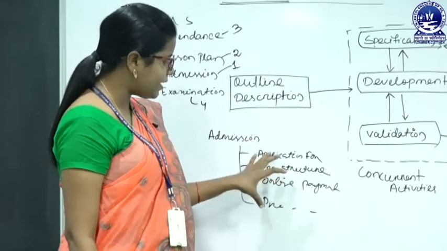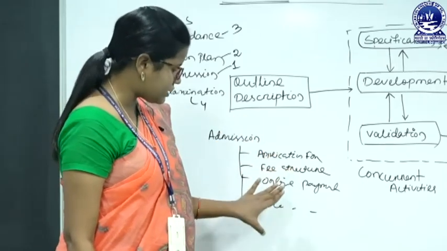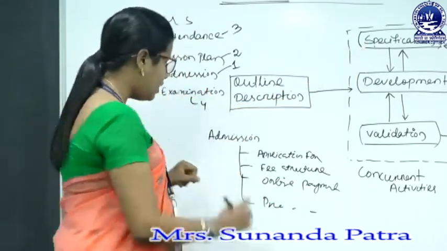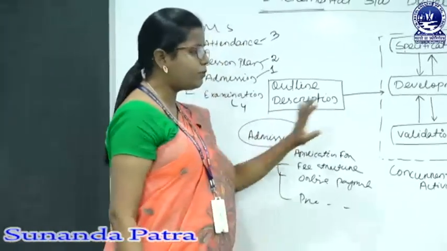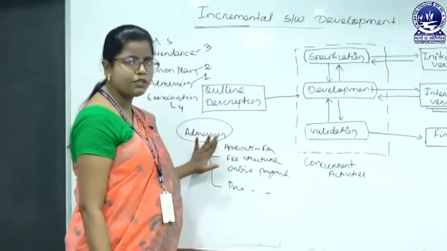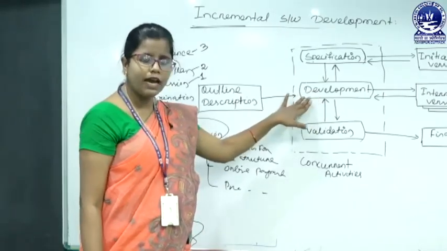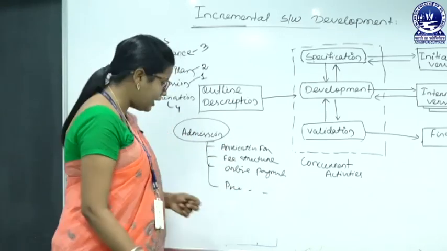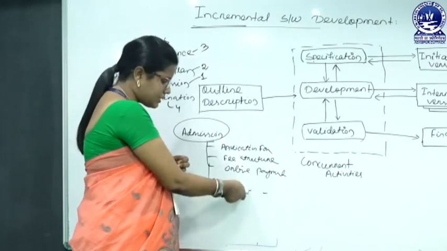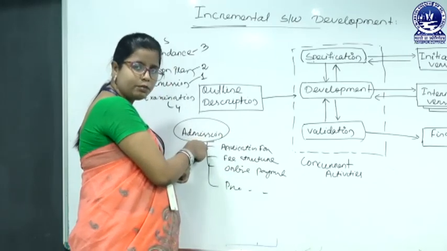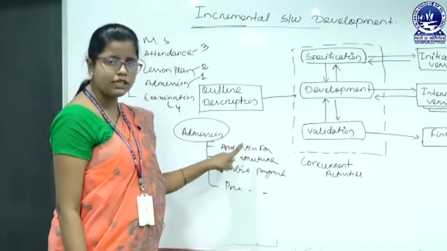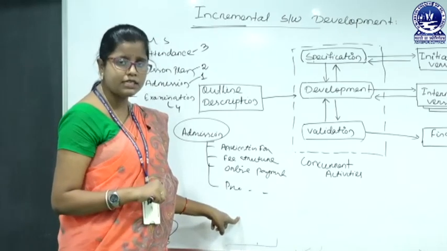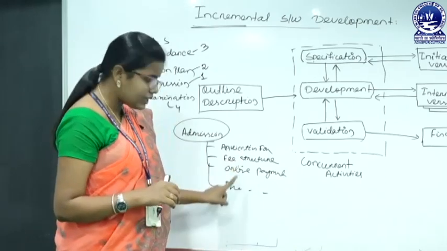So, we have to specify all of these, the application form, fee structure, online payment, prospectus and so on, in the specification phase. And for this admission we have to do the development. Development means what? We have to design and we have to implement. We have to design each individual component. By combining these components we get the admission subsystem. So, we have to design all these components, and after the design we have to implement the system, that means we have to code all these components.